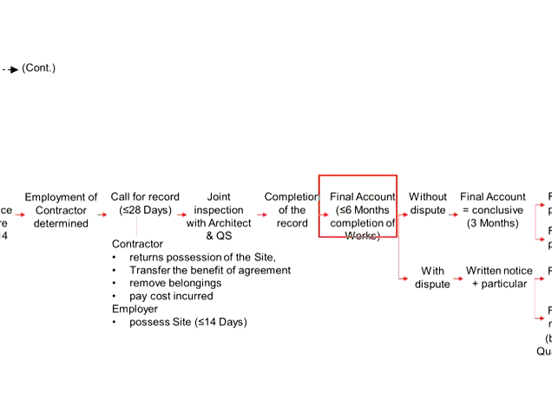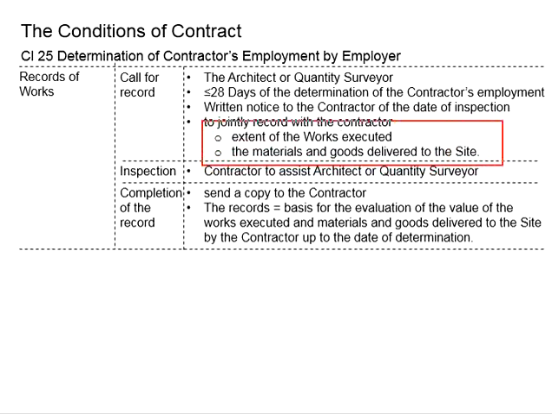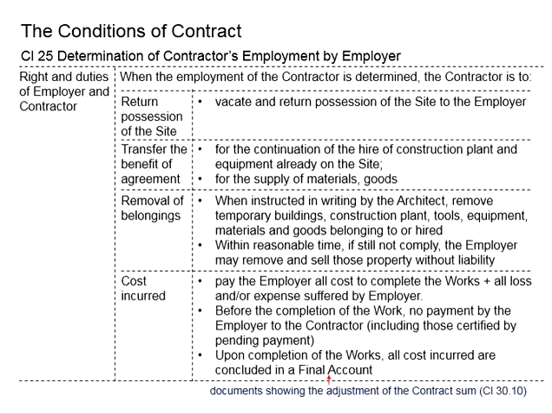Now we come back to this final account. It happens after the joint inspections. Once the extent of the work executed and the materials and goods delivered to the site has been confirmed, the employer may hire somebody else to proceed with the work. Before the completion of the work by the new contractor, no payment should be made to the contractor who defaulted. This includes those certified but still pending payment.